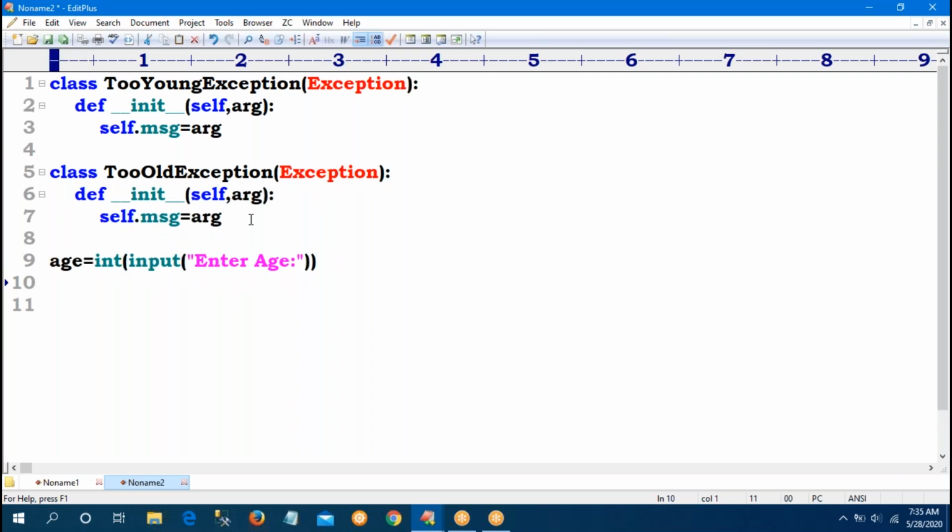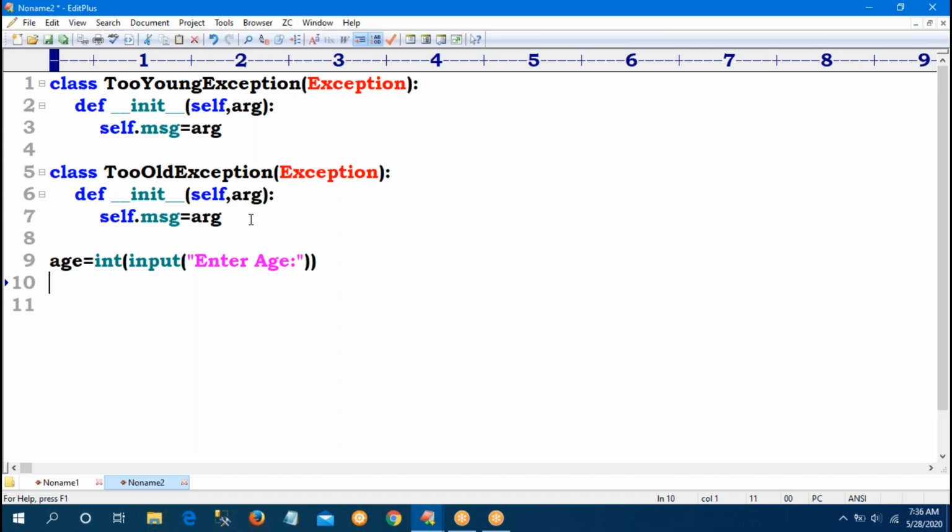My concept is, I have to check the age. If the age is above 70, 80, 90, then I want to raise TooYoungException. If the age is less, I want to raise TooOldException.